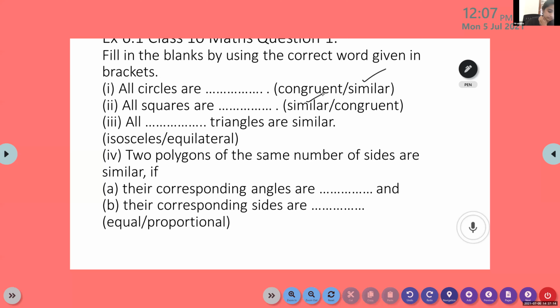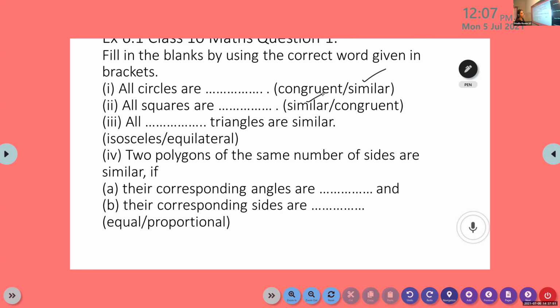Next. Surya, third one. Surya, answer the third one. Isosceles. Repeat it, Surya. Equilateral. You read the sentence fully, don't give only the answer. All equilateral triangles are similar. You take equilateral triangles, all the equilateral triangles are similar.